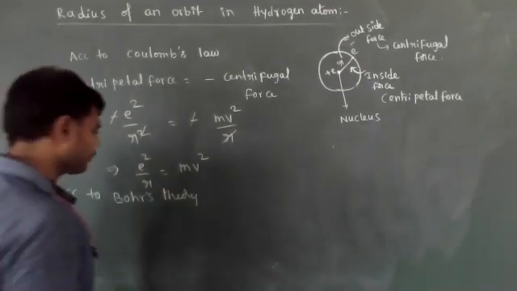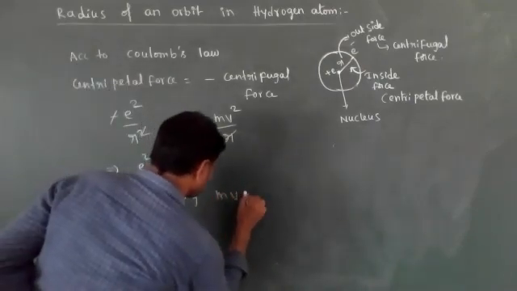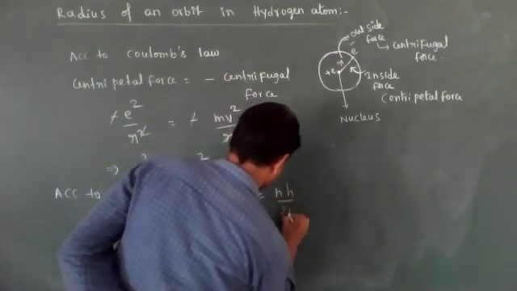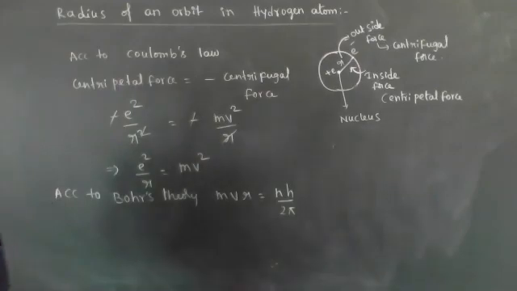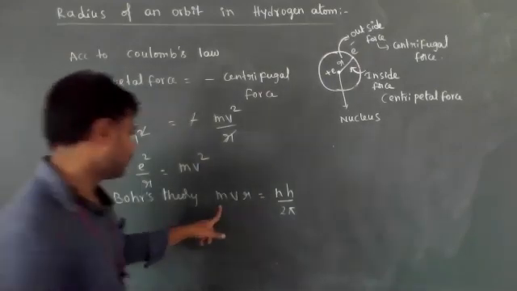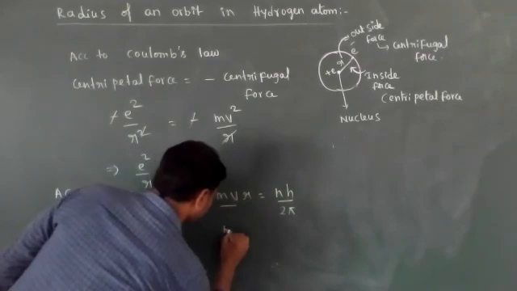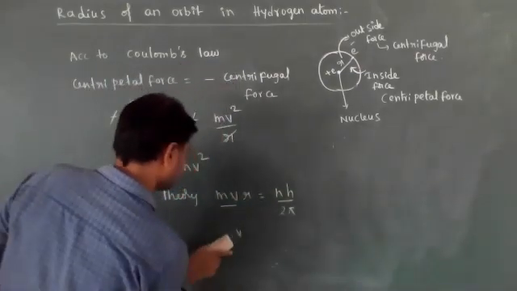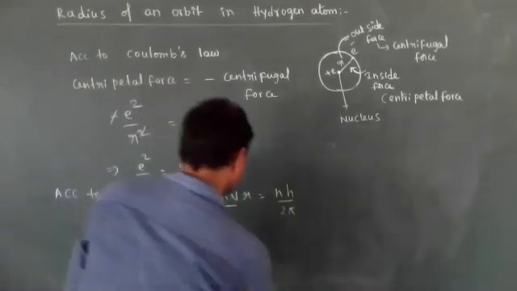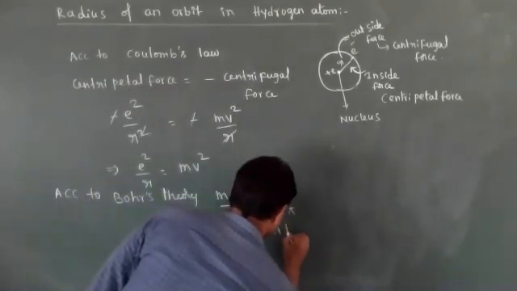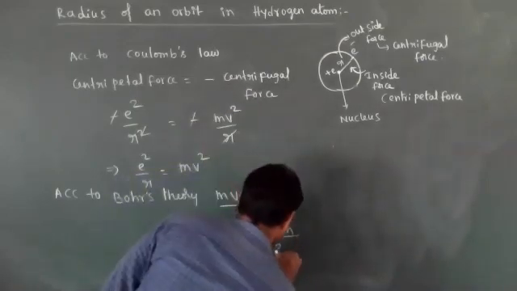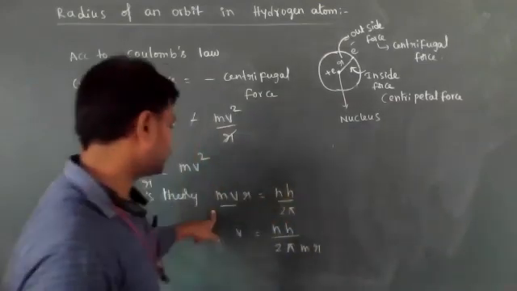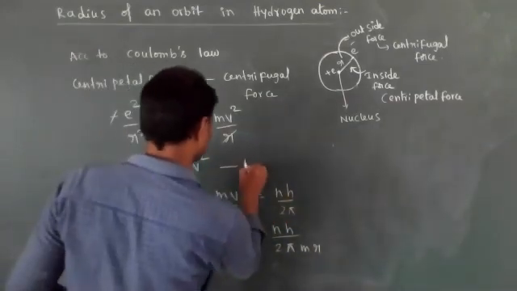According to Bohr's theory, mvr is equal to nh by 2 pi. Is it clear? Already we discussed that postulate. Now from this mvr, v is equal to nh by 2 pi m into r. Then v square. So this is equation 1.